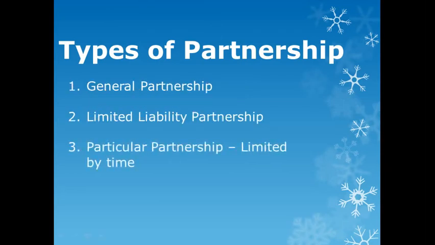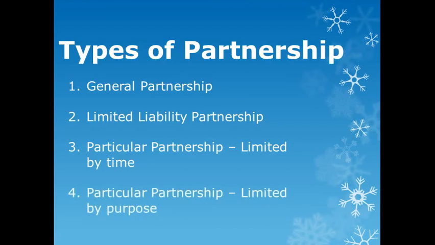The third type of partnership is particular partnership limited by time. When a partnership is formed for a particular period of time, like 1 year or 2 years, it is called as particular partnership limited by time. This form of partnership gets automatically dissolved after the completion of the period for which the particular partnership was formed. For example, if a particular partnership is formed for say 2 years, then this partnership will automatically come to an end on completion of 2 years.